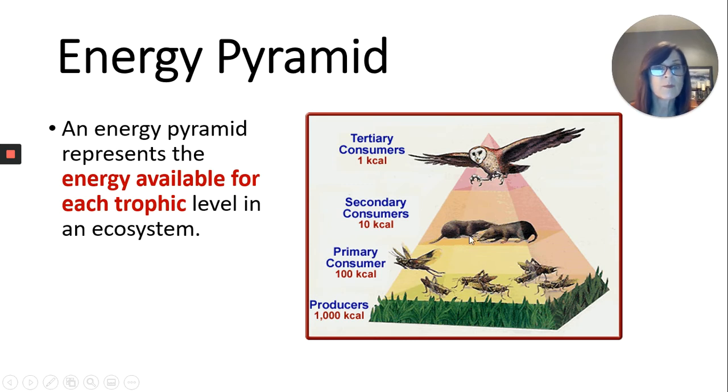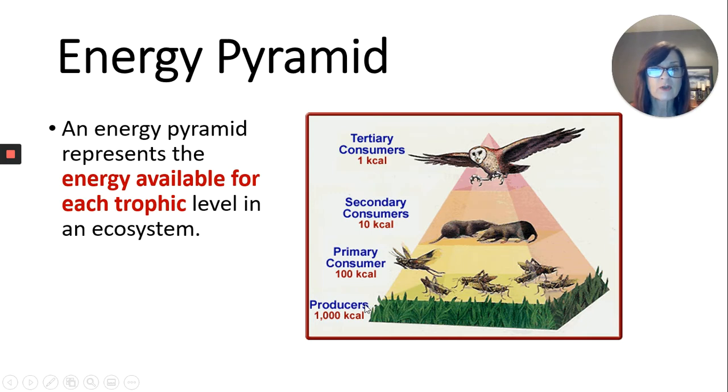Okay, there can't be so many shrews that they eat up all the grasshoppers. And there can't be so many grasshoppers that they eat up all the grass. And there can't be so many owls that they eat up all the shrews. If anything on here gets out of balance, the whole thing's just going to collapse. So in a healthy ecological pyramid, this is kind of how it has to work in an energy pyramid.